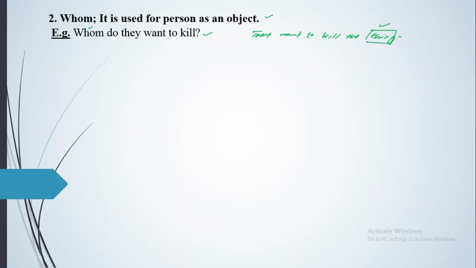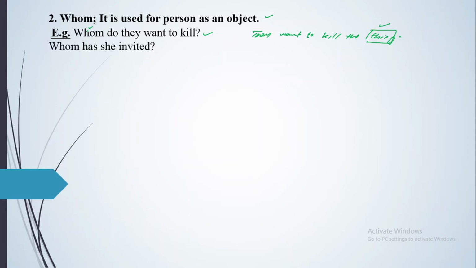And you can change it in all tenses. Whom did they want to kill? Whom will they want to kill? Whom are they wanting to kill? Whom were they wanting to kill? Whom will they be wanting to kill? Whom have they wanted to kill? Whom had they wanted to kill? Whom will they have wanted to kill? Whom have they been wanting to kill? Whom had they been wanting to kill? And whom will they have been wanting to kill? So you can change it in all tenses.